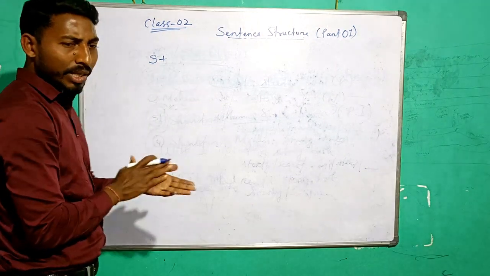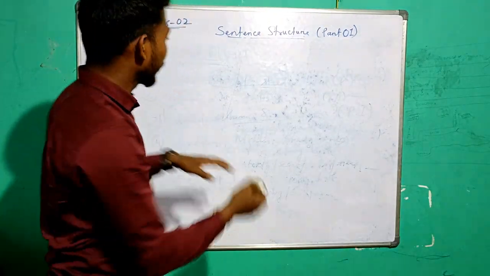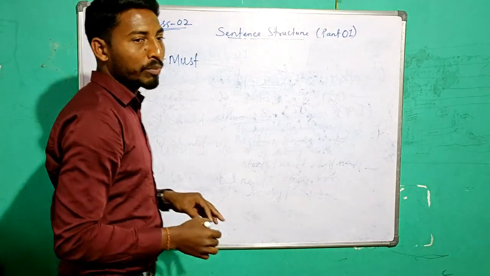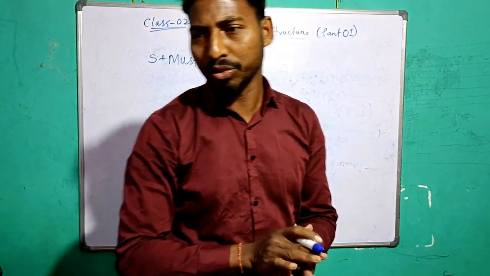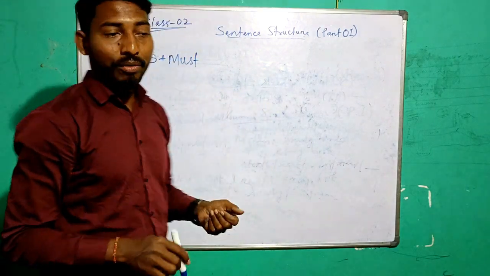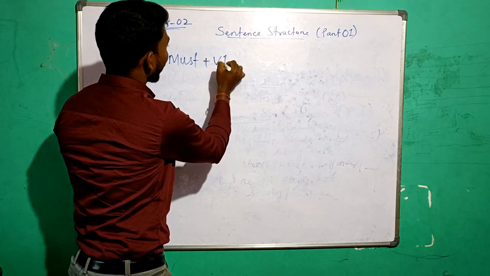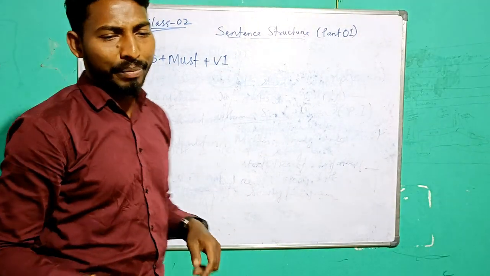Subject plus must. Okay. Must, and these things are all the modal verbs. Will, would, shall, should. Okay, these are the modal verbs. Might, must. Subject plus must plus V1. Okay, now what is the meaning of must?